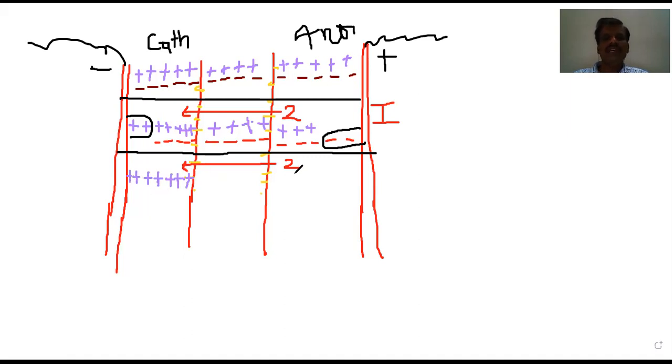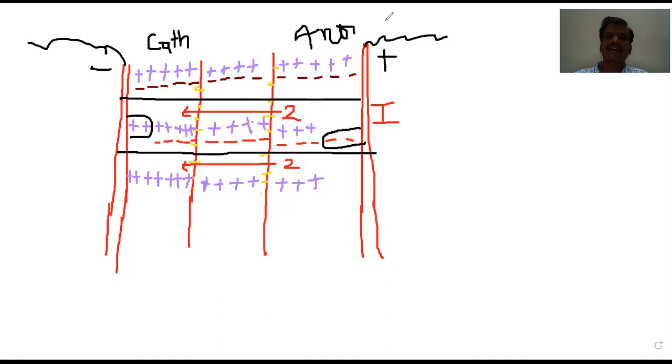Now, how many cations will be there in this anodic compartment? We know that 2 are lost from this one. Therefore 3 will be there here. Now come to the middle, there is no disturbance. In the middle compartment, there is no disturbance. They are the same number to maintain neutrality. They are the same in number.